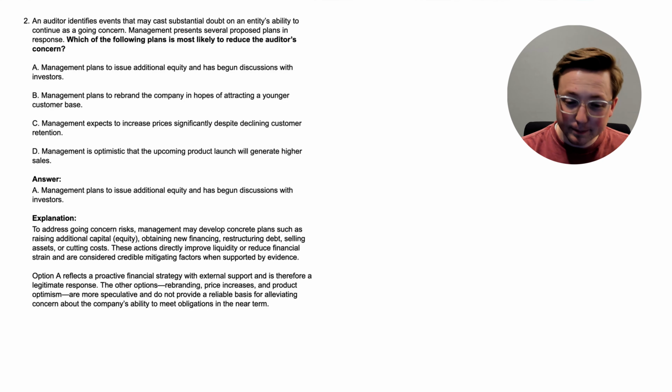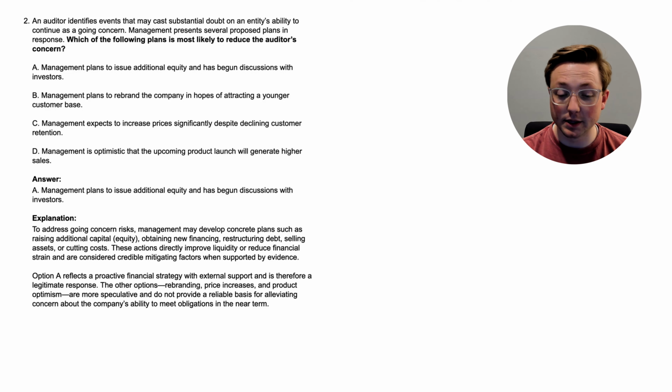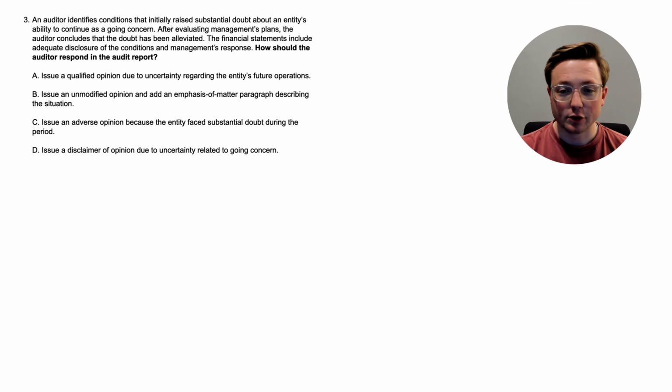Again, these are more speculative and do not provide a reliable basis for alleviating concern about the company's ability to meet obligations in the near term. So again, we learned about mitigating factors for going concern in this question. Now let's go to the next question. All right, here we are at question 3. How should the auditor respond in the audit report? Let's go up to the top. An auditor identifies conditions that initially raised substantial doubt about an entity's ability to continue as a going concern.